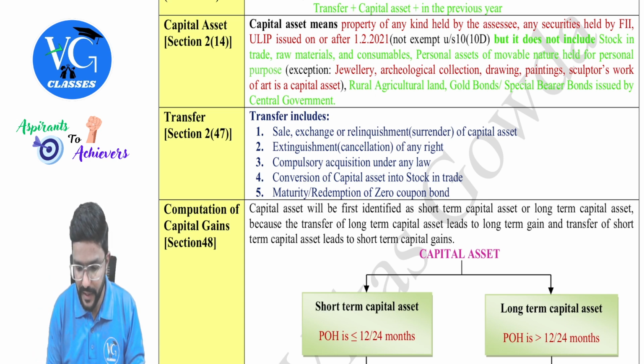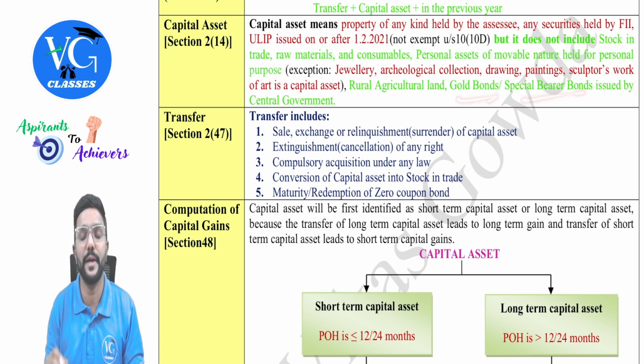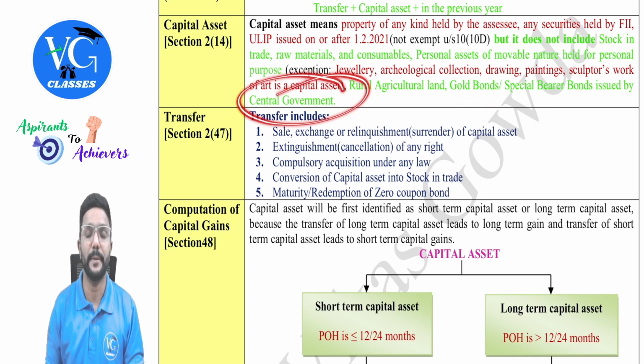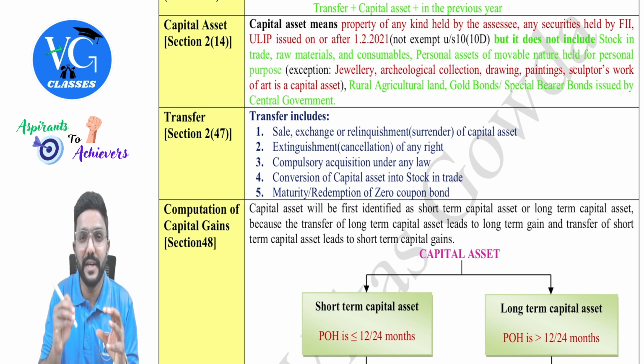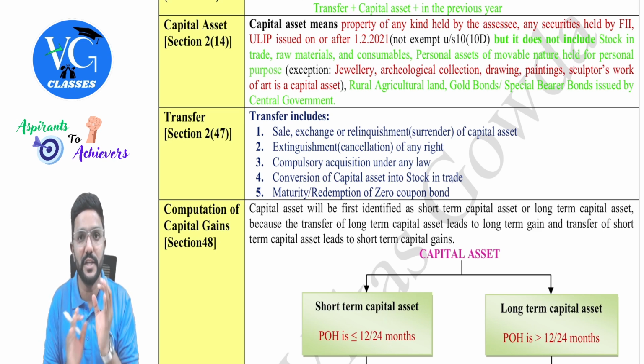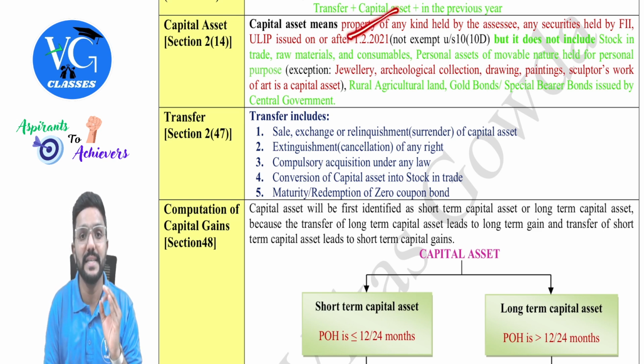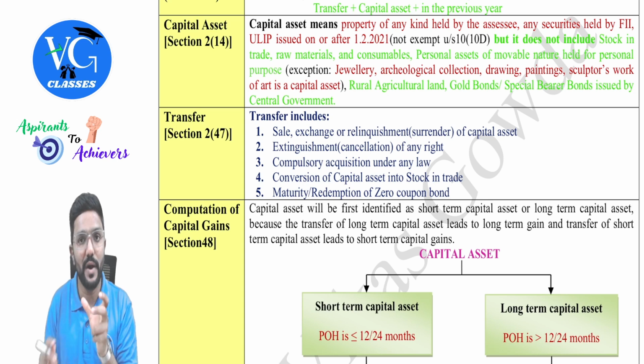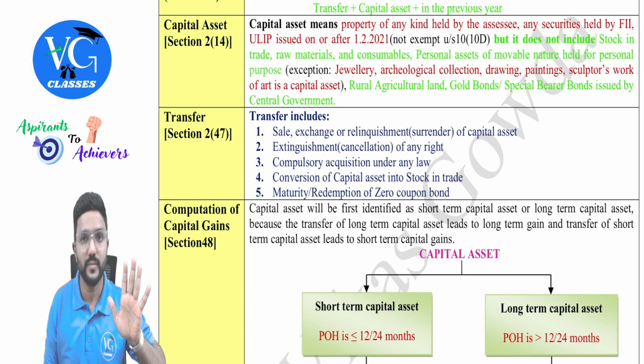Okay. Then gold bond or special bearer bonds issued by the central government. So guys, I know the definition might be a little confusing for you. That is why I have used color here. Whatever is in red color is actually a capital asset, whereas whatever is marked in green is not a capital asset. Got it? So please be careful.